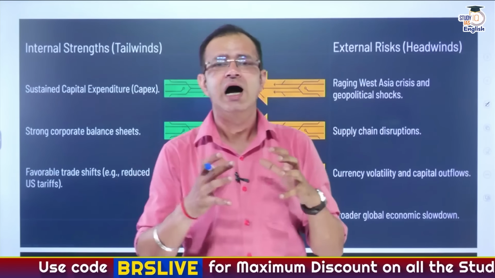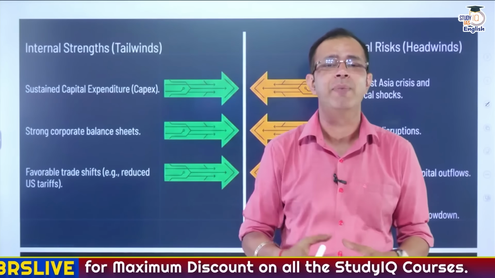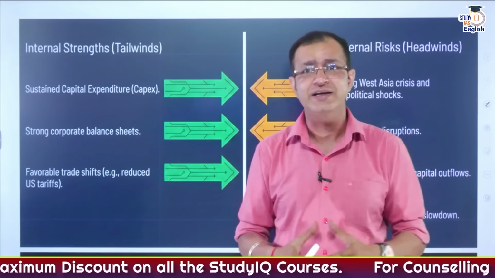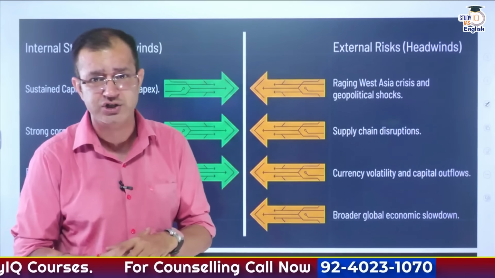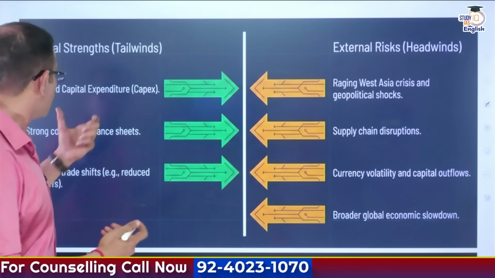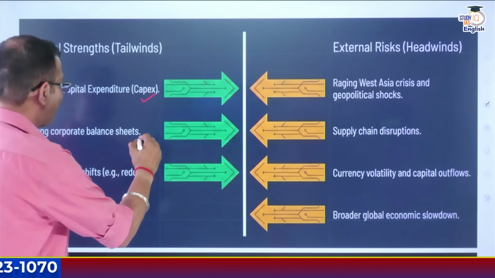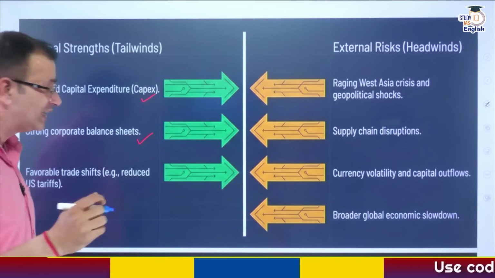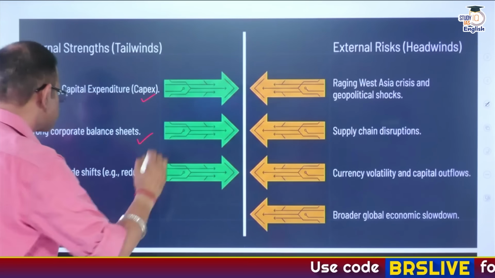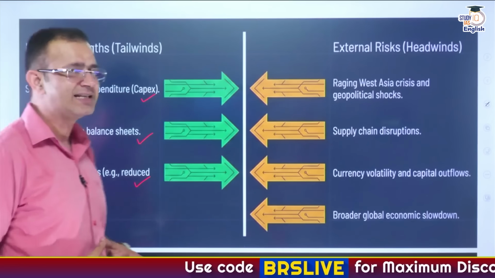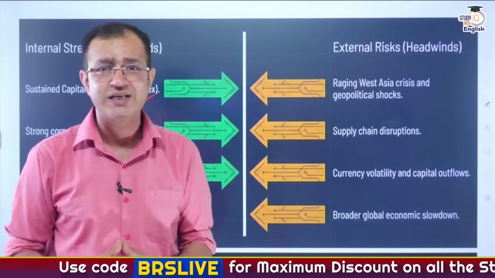Now, as a country, we have certain strengths, but at the same time, there are certain weaknesses as well that we will have to be very, very cautious about. When it comes to strengths, we have sustained capital expenditure in India. At the same time, we have strong corporate balance sheets as well, and we have favorable shifts when it comes to trade. For example, now we have reduced US tariffs as well.